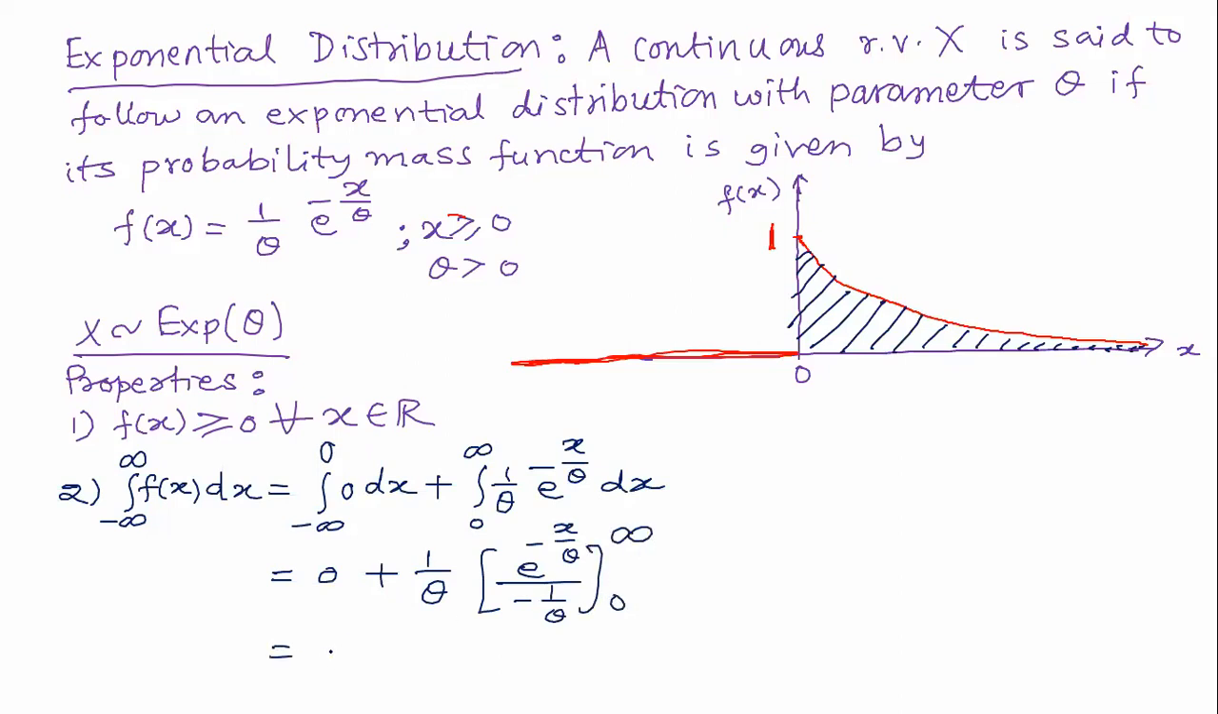If you simplify, you see 1 upon theta cancels and the minus is outside. Then e to the power minus infinity minus e to the power 0. So e to the power minus infinity means 1 upon e to the power infinity. E to the power infinity is infinity. So 1 upon e to the power infinity is 1 upon infinity, that is 0. So this will be minus 0 minus 1, and the answer is equal to 1. Quite easily done. So this is really mathematics, statistics, lovely subjects.